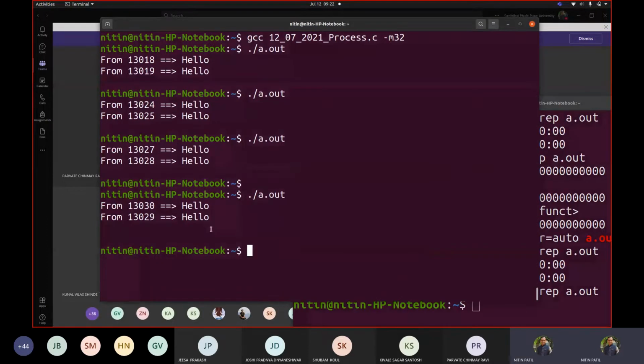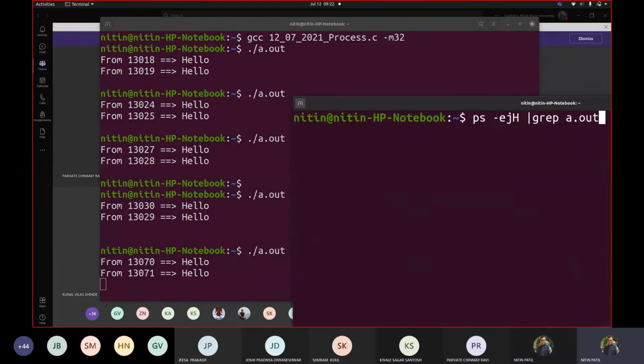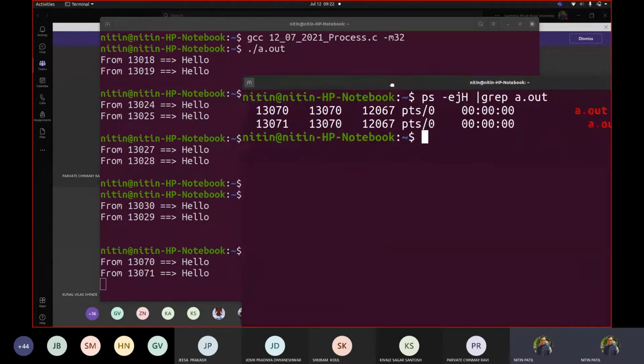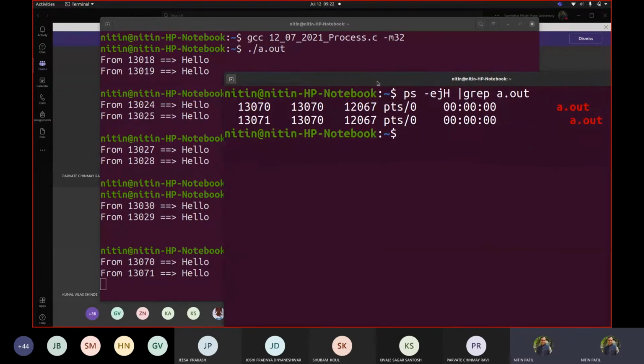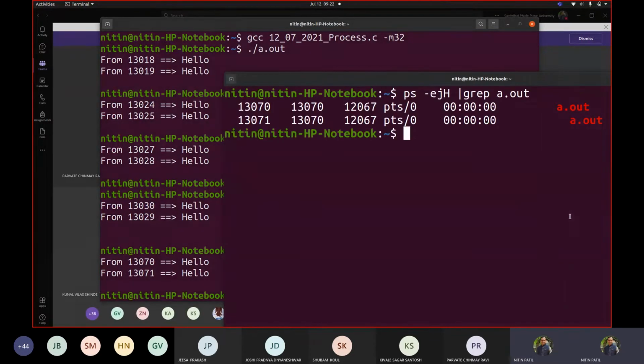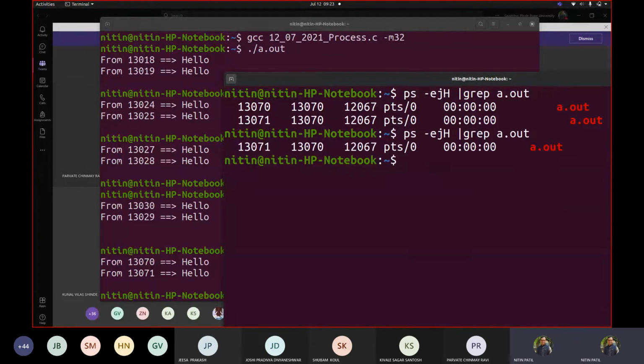So if I execute again, I'm introducing one concept here. Now see 70, 80, 70 and 71. We can see that both of them are created. One is child, one is parent. So this one definitely is a parent and this one is a child. If I give input to one, now I can see only one entry there. The other one was removed. 70 gone, 71 is waiting.